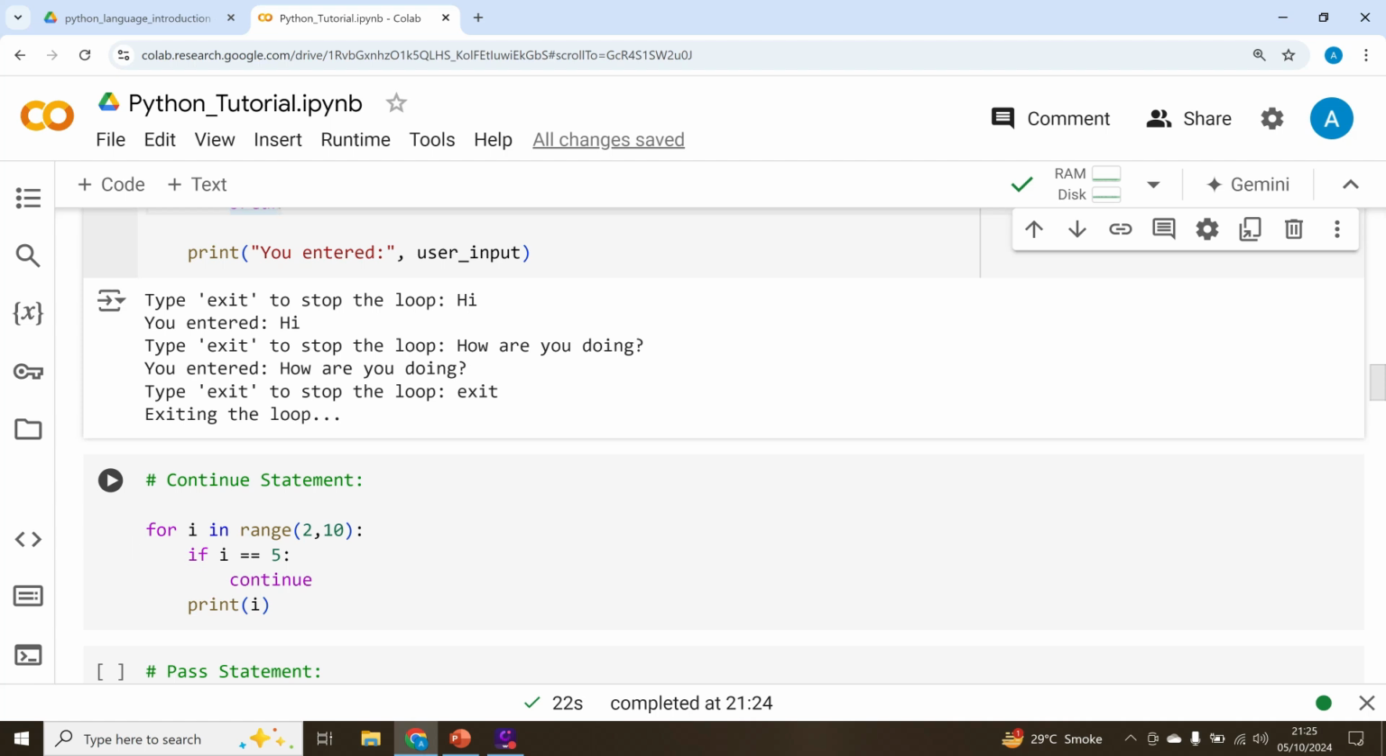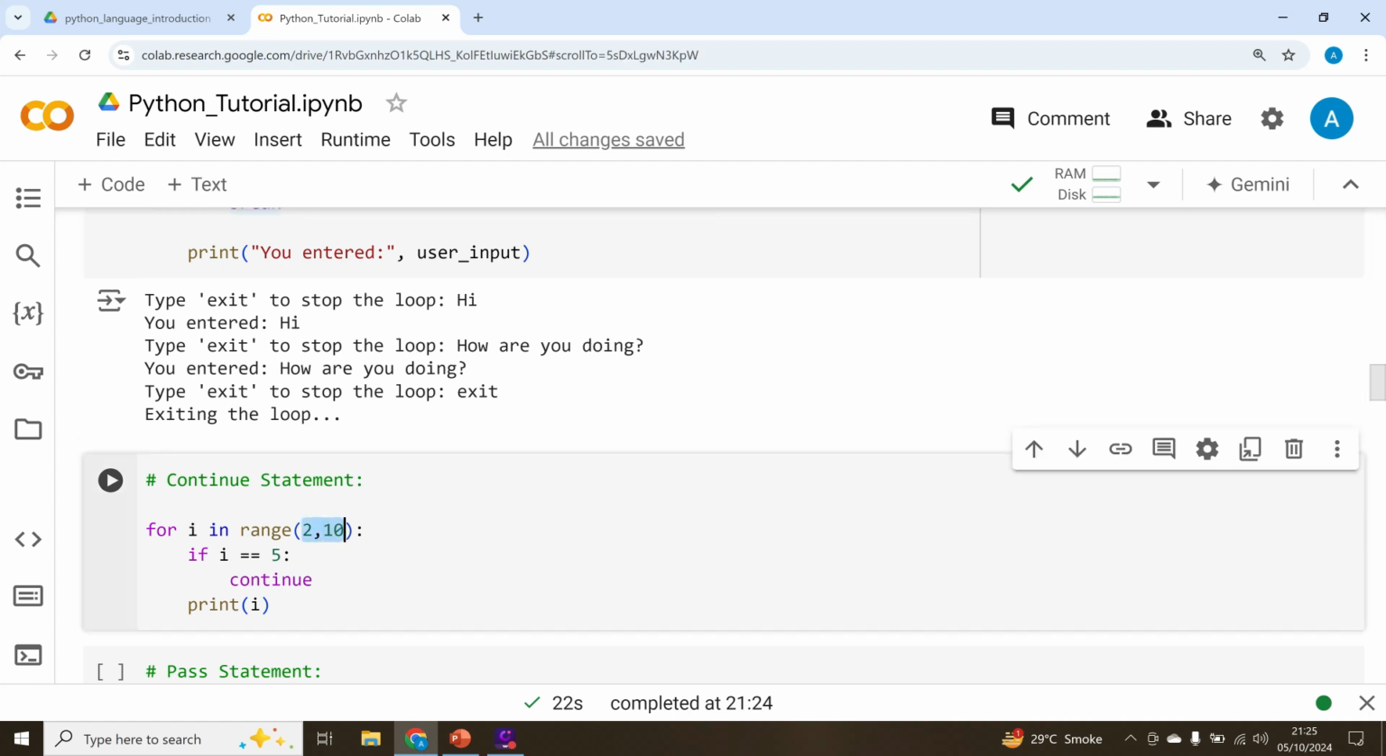Now, for i in range 2 to 10, remember, if we specify a starting value, the loop will start from the starting value, and the last value is not included, so it will have a range from 2 to 9. And if i equals 5, it means that if i is equal to 5, continue. What this continue will do: any code that you have specified after the continue statement, anything inside the loop after this continue, will not be executed, and it will go to the next iteration of the value.